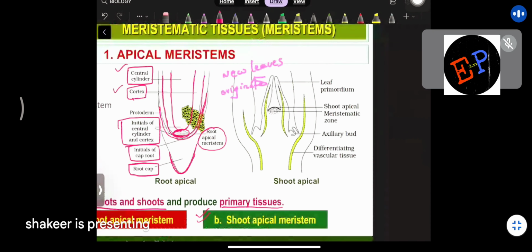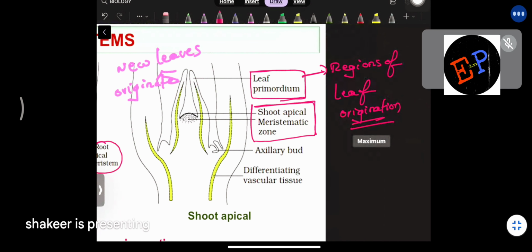Similarly, if I go to the shoot apical meristems, here you have a leaf primordium. What is meant by leaf primordium? This is the region from where leaves will originate, the regions of leaf origination. They are called leaf primordium. And below this leaf primordium, you can find the shoot apical meristem region, called shoot apical meristems. Are you able to understand?